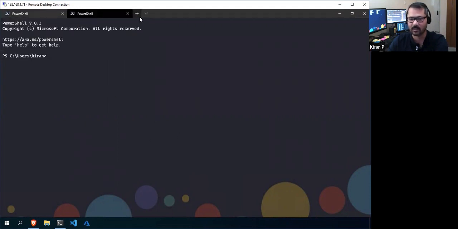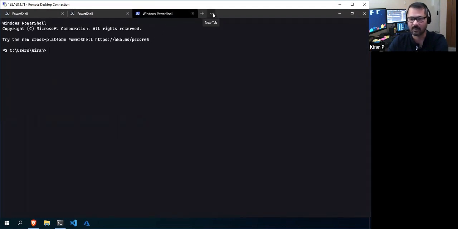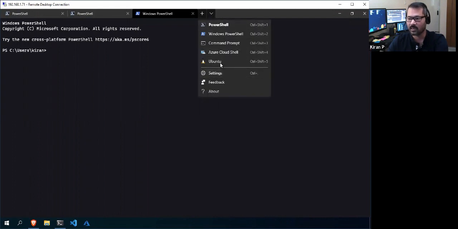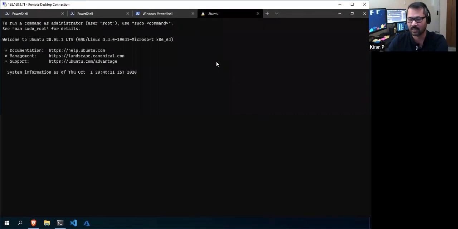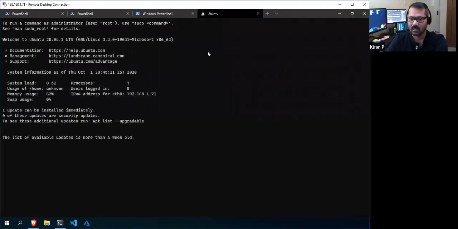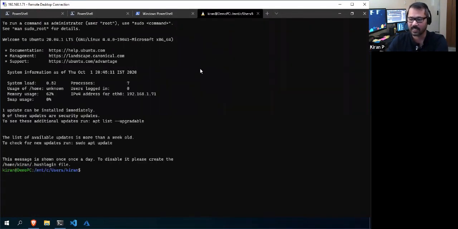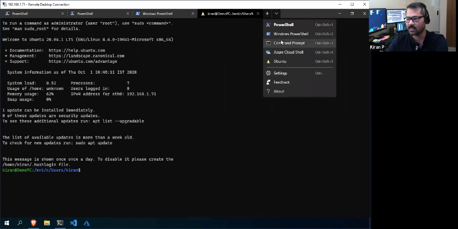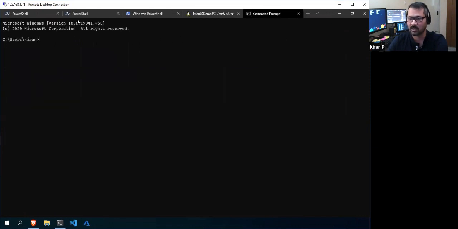You can work with multiple tabs, and you can have Windows PowerShell, PowerShell Core, and even WSL, the Windows Subsystem for Linux, if you have any idea about it. And also we have the command prompt. So you can use all of them at the same time based on your needs.